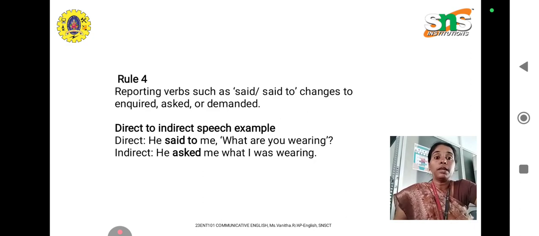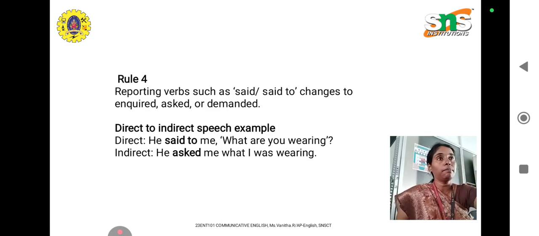Here can becomes could, may becomes might, and must becomes had to or would have to. Okay, so that is rule number 5.